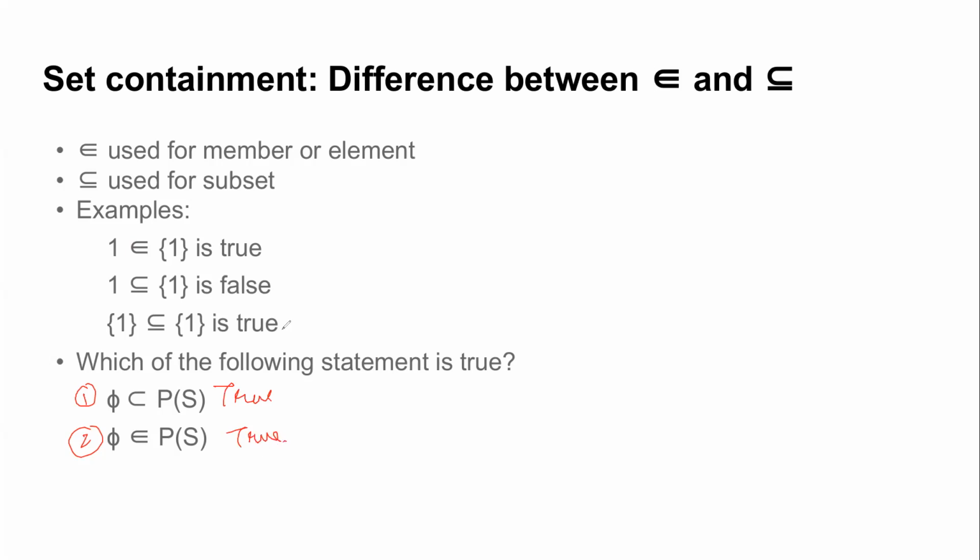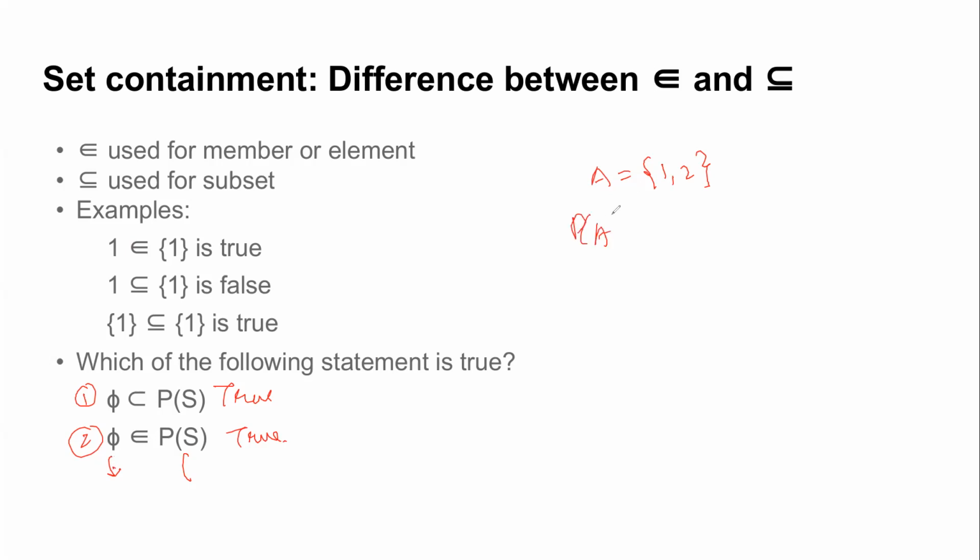And why is it so? Again, let's take a trivial example so that we are clear about it. The second one is true because we know that the empty set is a subset of every set, and since the power set is the collection of all subsets, this is definitely true.